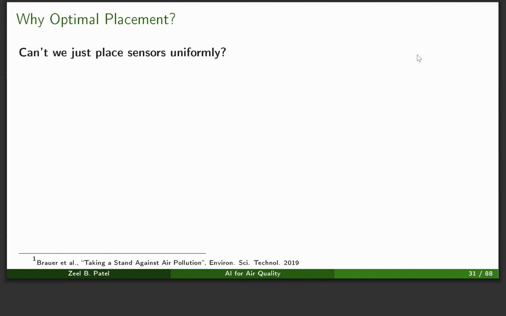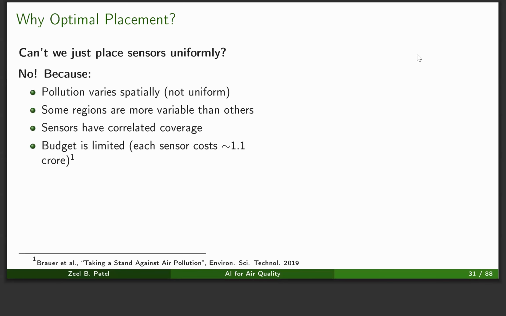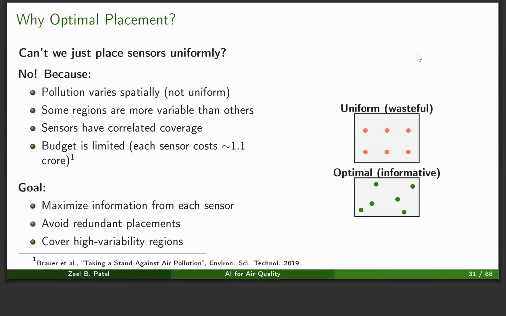Now, starting from the ground up, can't we just place the sensors uniformly? And the answer is no, because pollution varies spatially and it is not uniform. Some regions have more variability than others, so we will benefit if we install the sensors intelligently across the space instead of doing it uniformly. And also each of these sensors costs about 1 crore Indian rupees, so we have a limited budget. So our goal here is to maximize the information gain from each of the sensors and avoid redundant placements.